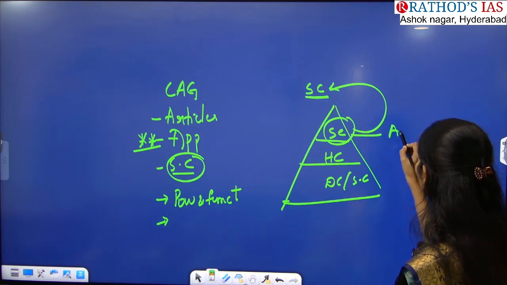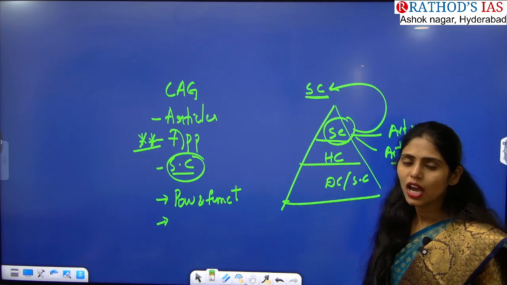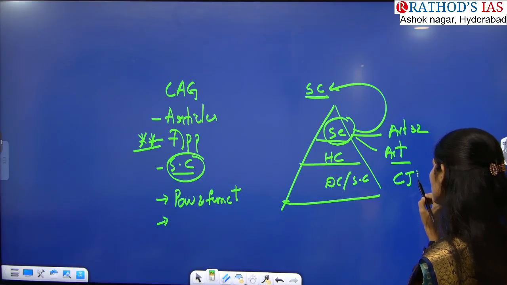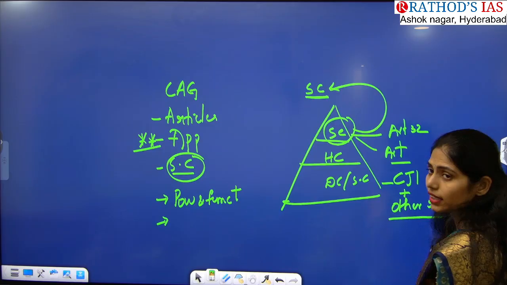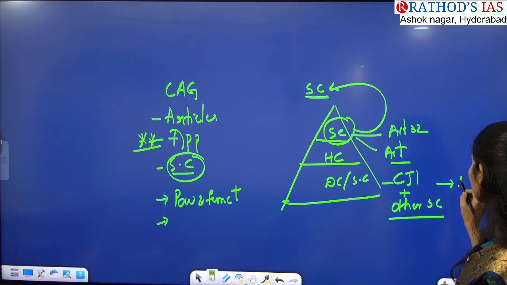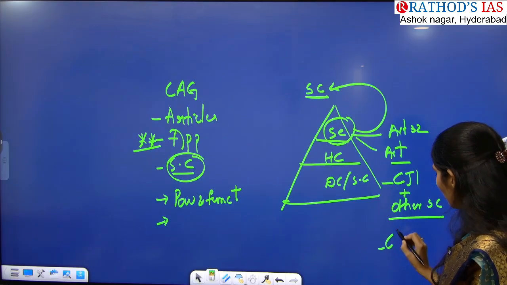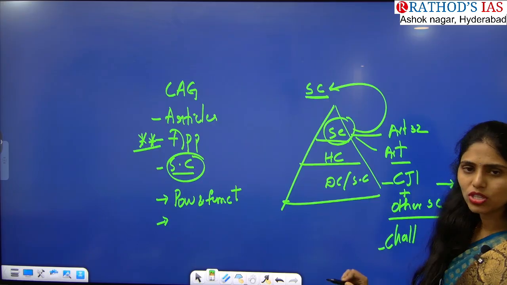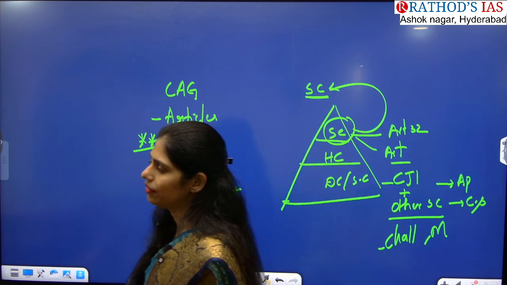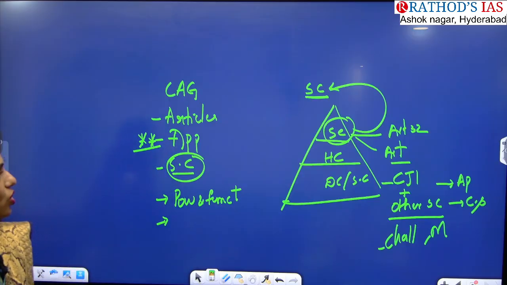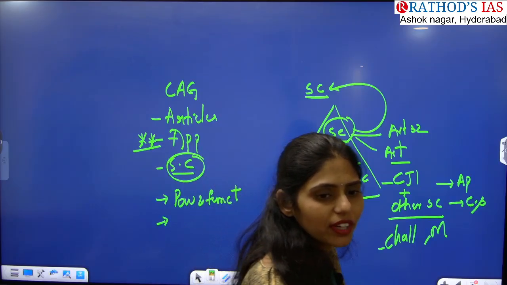So we have to see about Article 32 here, and other articles in our constitution that talk about the Supreme Court. You have to see about the CJI, that is the Chief Justice of India, and about other Supreme Court judges, and what the appointment process is. You have to see about the collegium system, what challenges are faced by the Supreme Court and what measures can be taken. And here you have to say about even acting judges, ad hoc judges, etc. All these are very important concepts that are very clearly given in your book. So you can refer to your Lakshmikant.